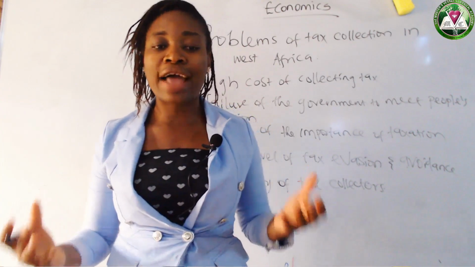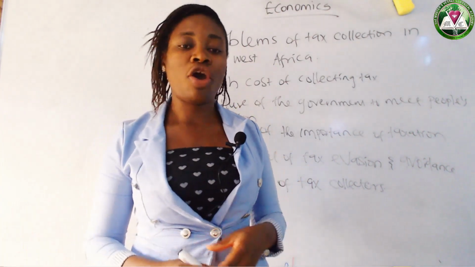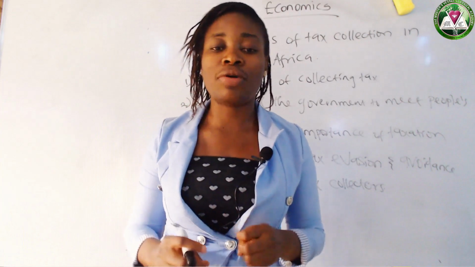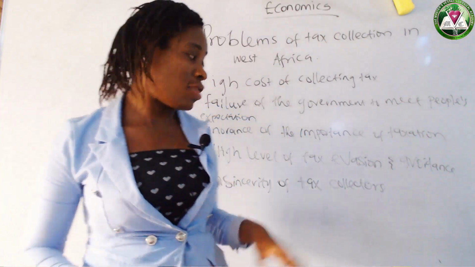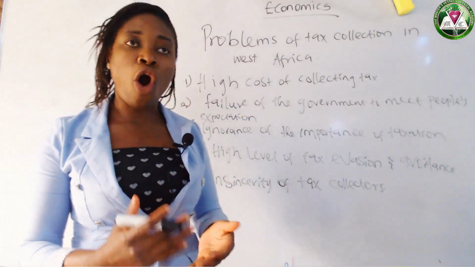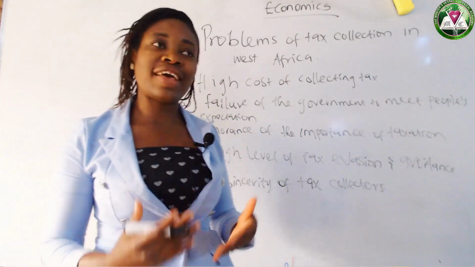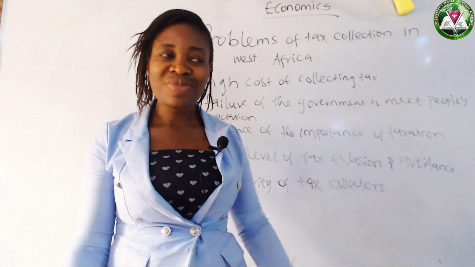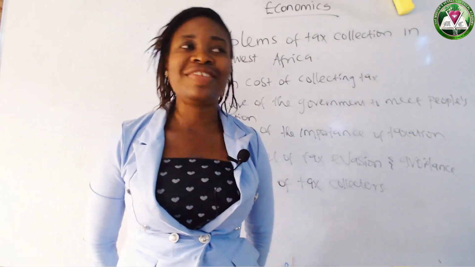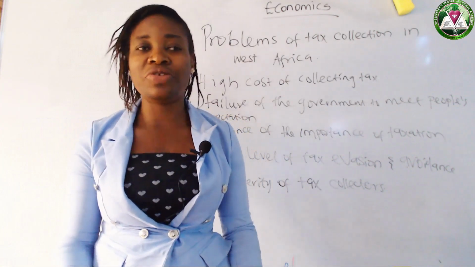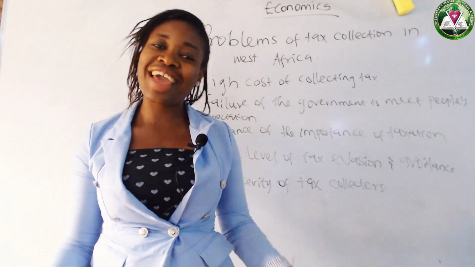Another one is over assessment or under assessment of some persons by tax collectors. In this insincerity, you see them under assessing some persons and over assessing others. How? They will meet a wealthy politician or a wealthy person, and they will reduce the taxation in order to gain favor.